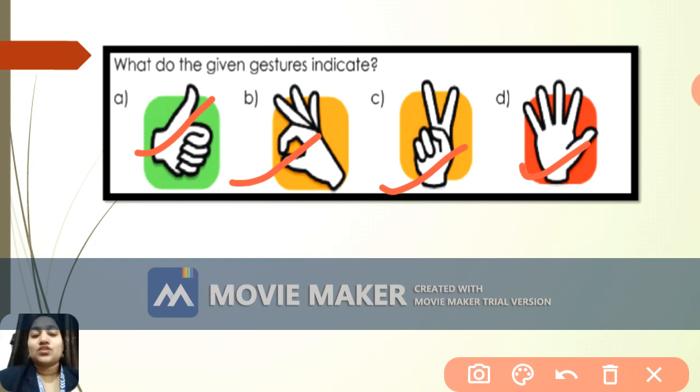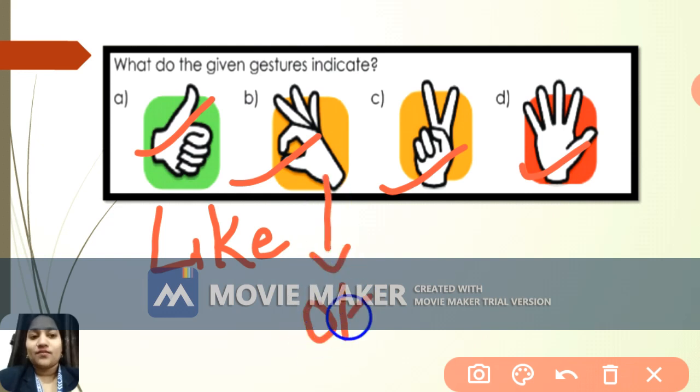The first one, when you see the thumb up, what exactly does it mean? It means like. So the first gesture indicates like. The second one, when you do like this, it means okay. So our second one is okay.